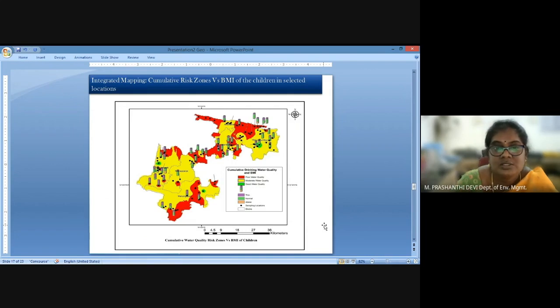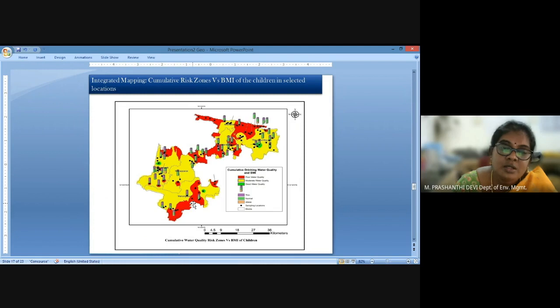So you can see these are the high risk zones where drinking water quality is bad, which poses a great threat to under 5 children. Under 5 children, as we know, are frequently affected by diarrhea, cold, cough, and influenza. And this has also led to a lot of children being absent from school, and a lot of children not availing the educational facilities or health facilities in these regions.